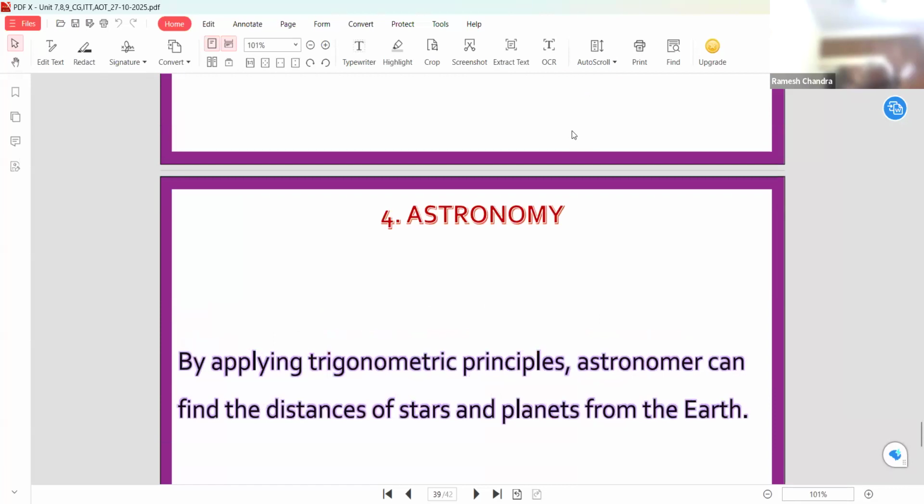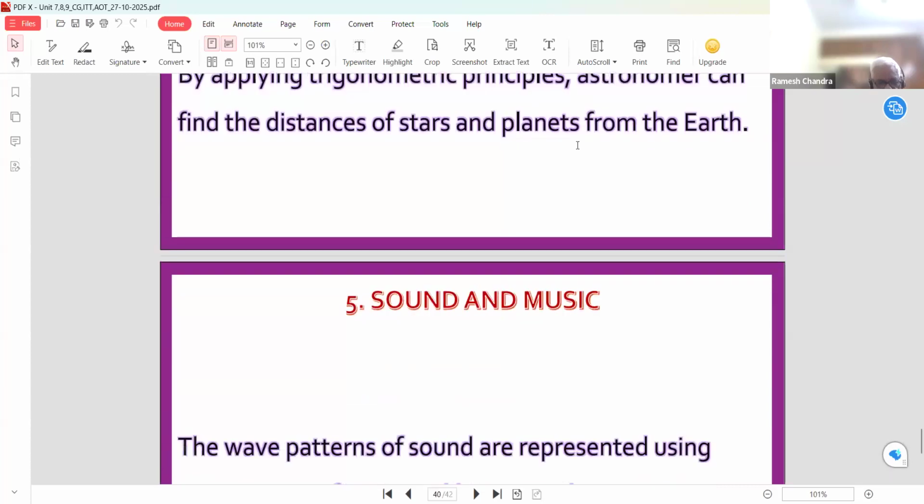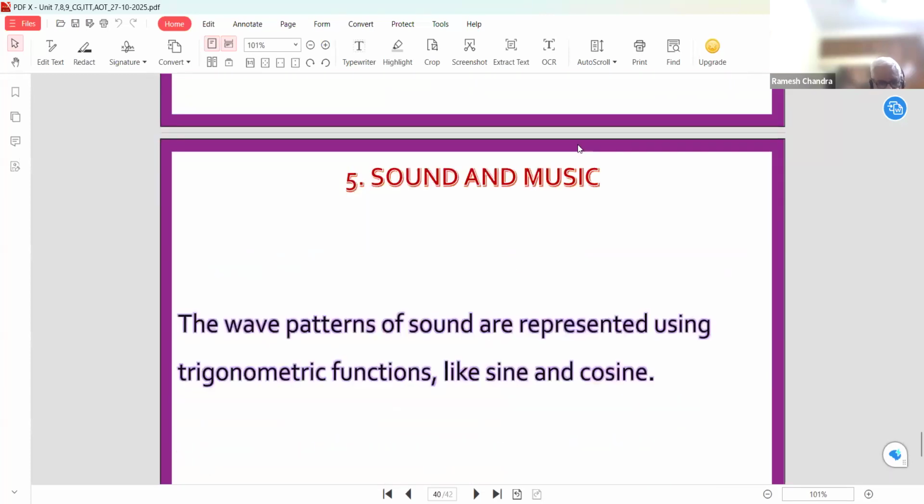So with the telescopic angle of elevation, we can measure the angle, and through that trigonometrical approach, we can find the distance of the stars and planets from the Earth. So now, sound and music. The wave patterns, if you go through that, the wave function is in the form of sine theta. That is y is equal to a sine theta.